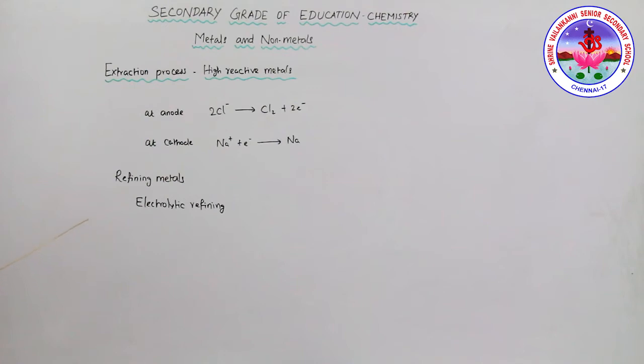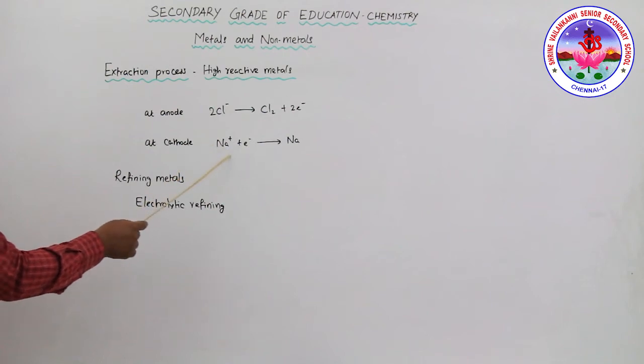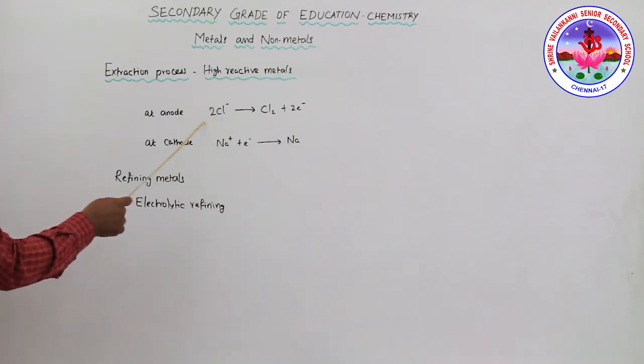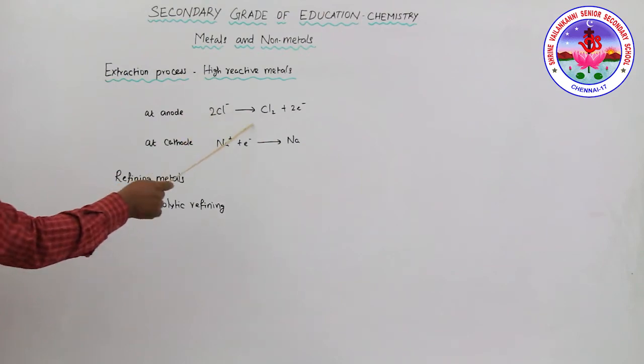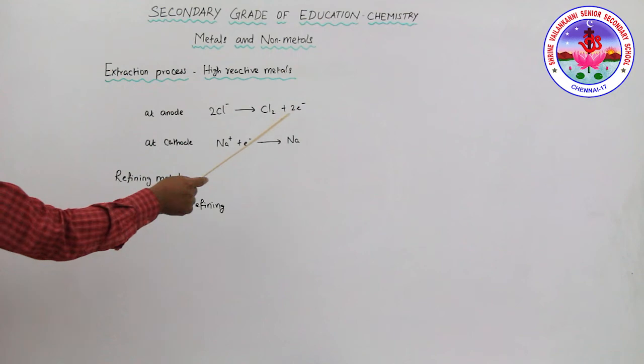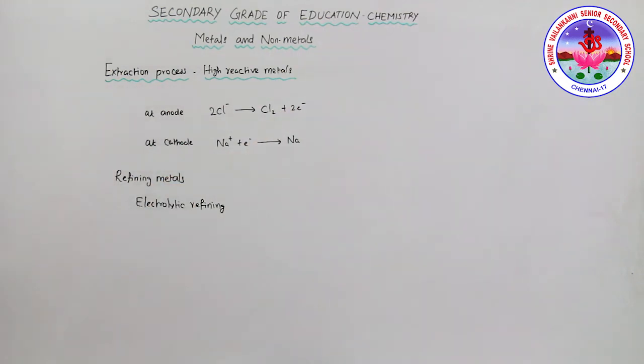The metals are deposited at the cathode, that is the negatively charged electrode, and chlorine is liberated at the anode, that is the positively charged electrode. See, these are the reactions. At the cathode, a reduction process occurs, so electrons are gained and it gives the pure metal. At the anode, it is an oxidation process: 2 chloride ions give Cl2 and 2 electrons are lost.